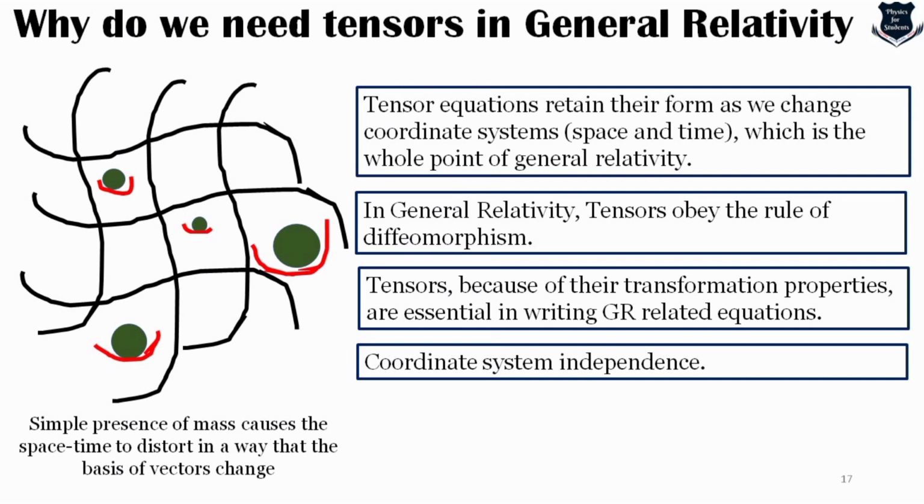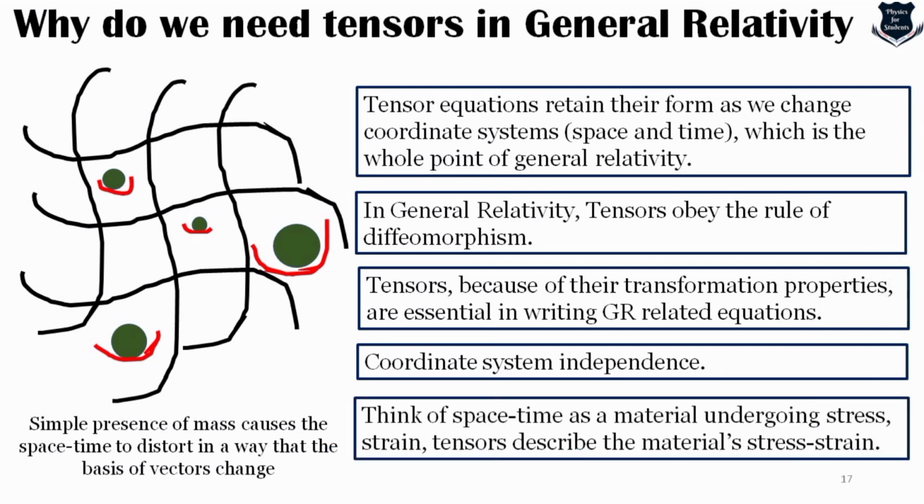Tensors, yes, they are the transformational properties which are encoded within them, and they are essential in writing general relativity equations. They are coordinate independent system. You can think of space-time just as a rubber sheet which is undergoing stress and strain, and tensors describe the material stress or strain.